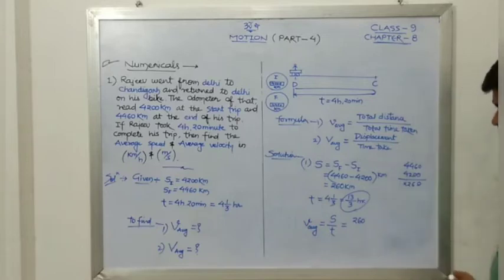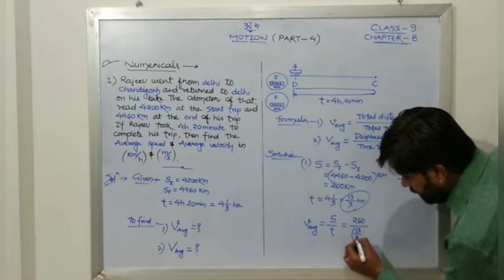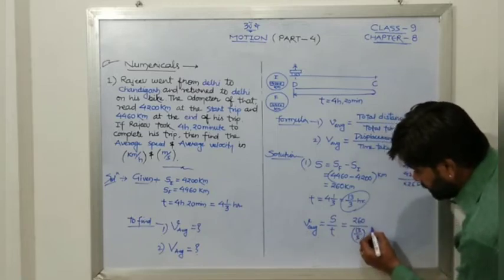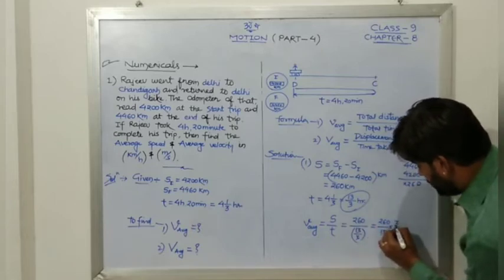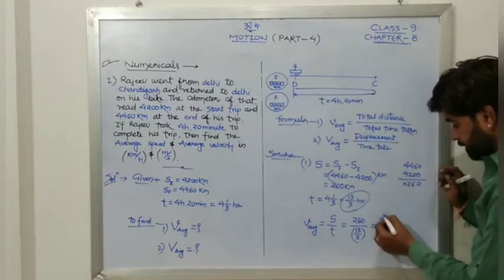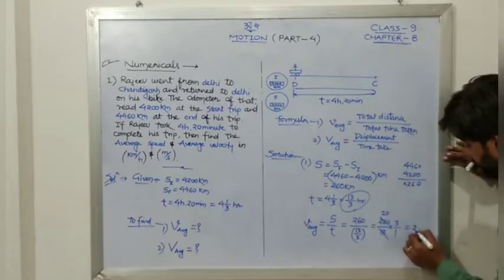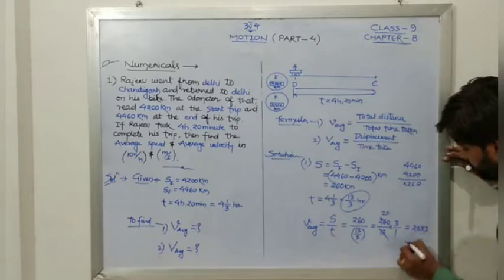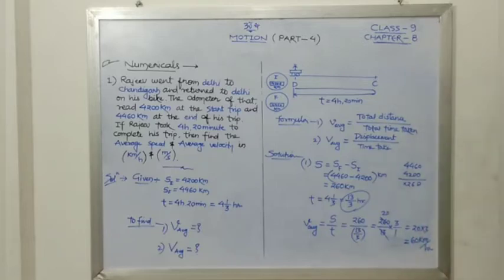So 260 divided by 13 by 3 is nothing but 260 divided by 13 into 3. 13 twos are 26, so it will be 20 into 3, which is 60 kilometer per hour.